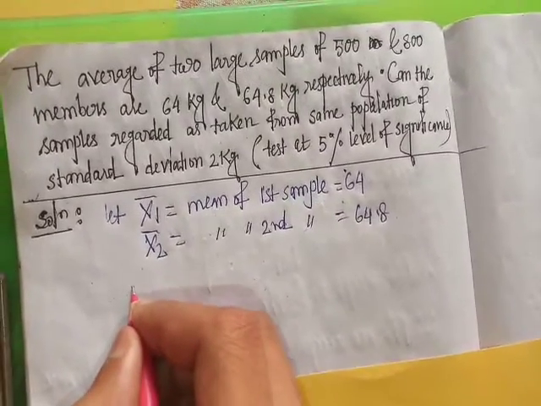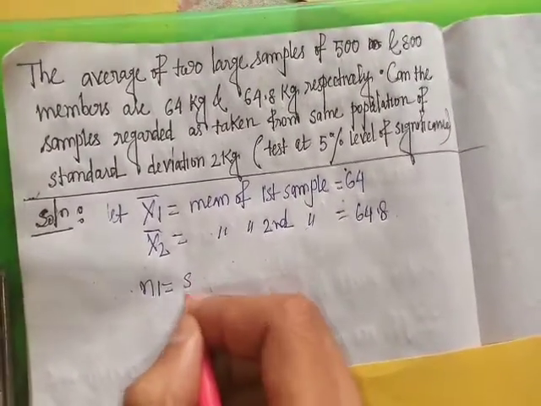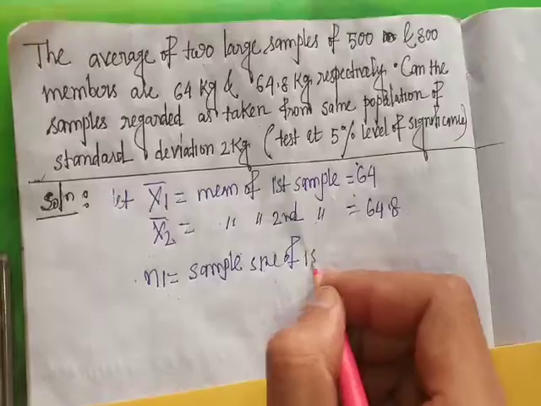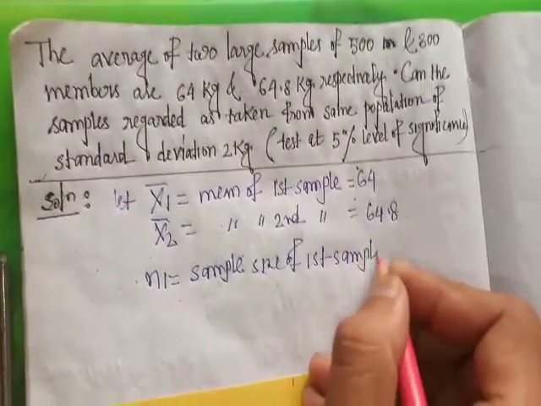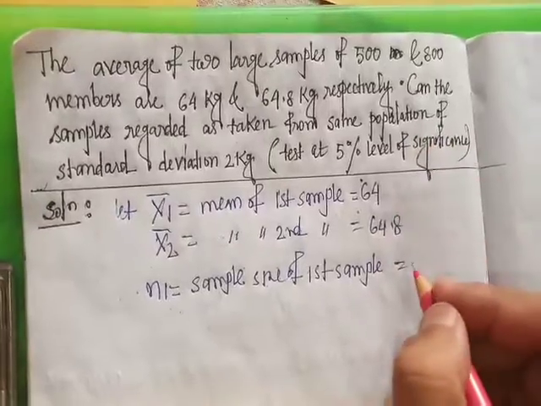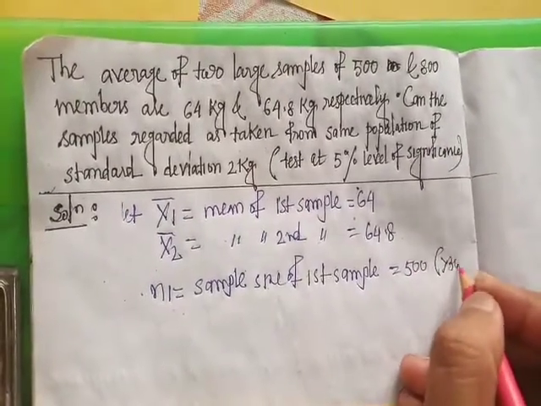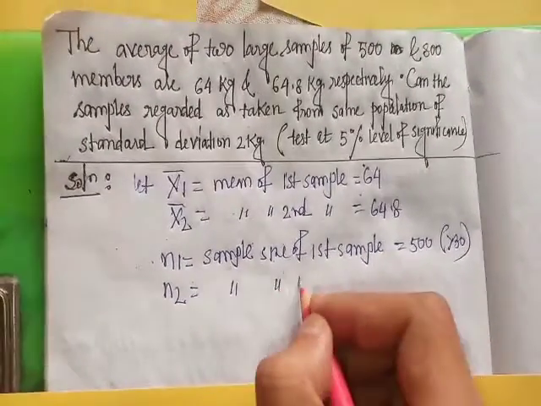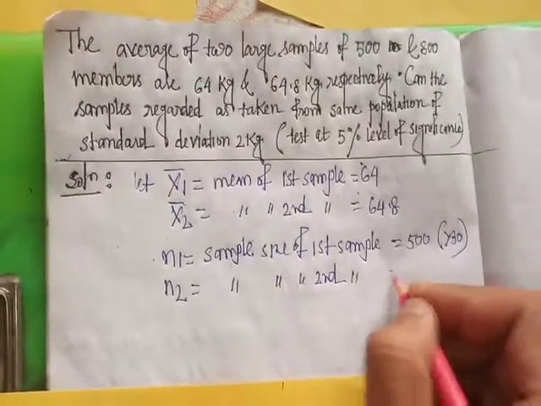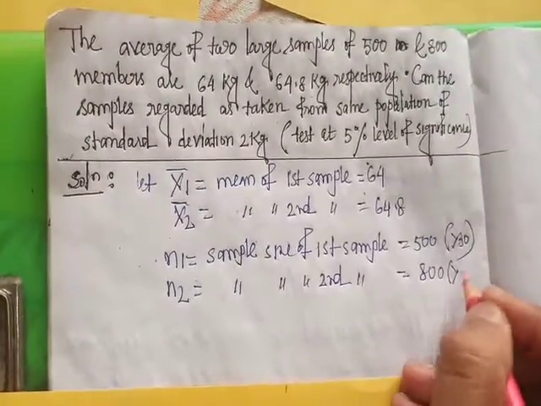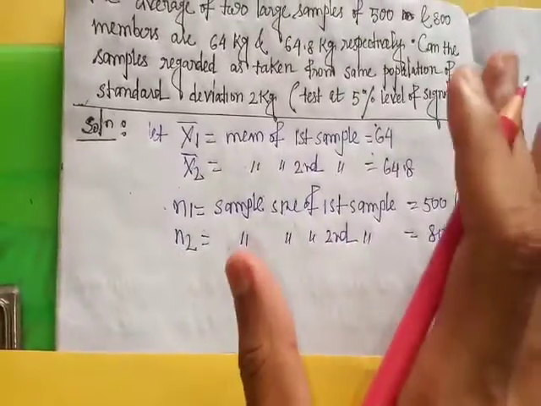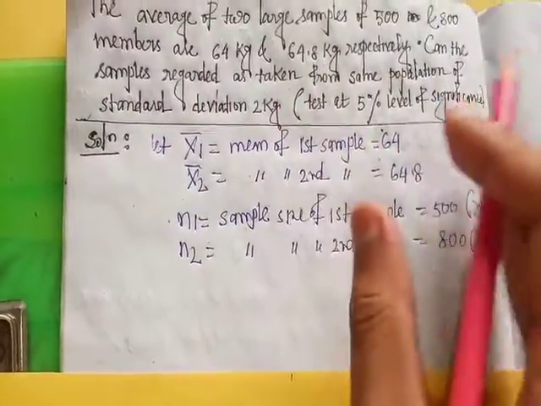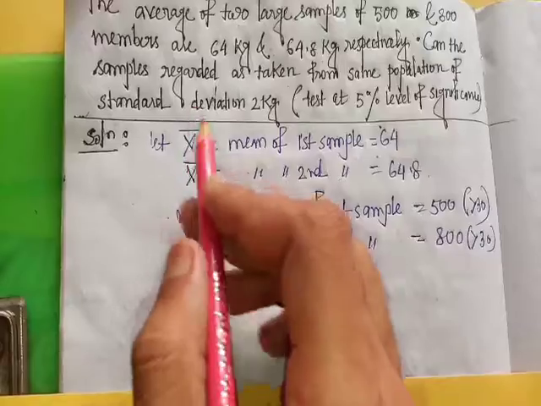Sample size n1 is the sample size of the first sample, which is 500, greater than 30. The sample size n2 of the second sample is 800, which is also greater than 30. So here we use a large sample test. The question is, can the samples be regarded as taken from the same population with population standard deviation 2 kg?